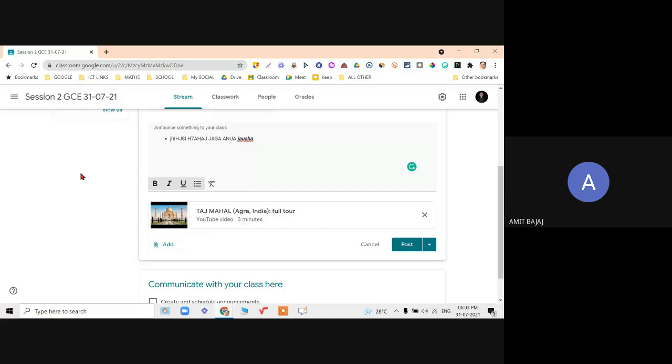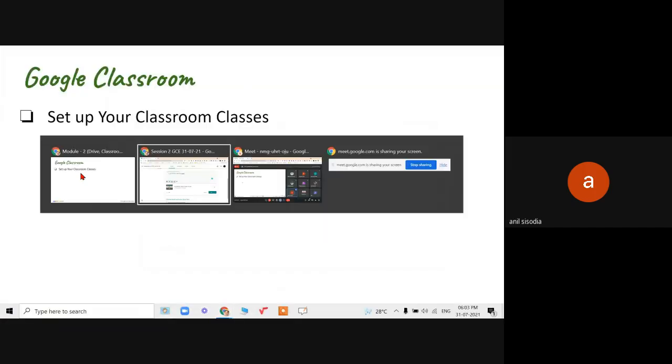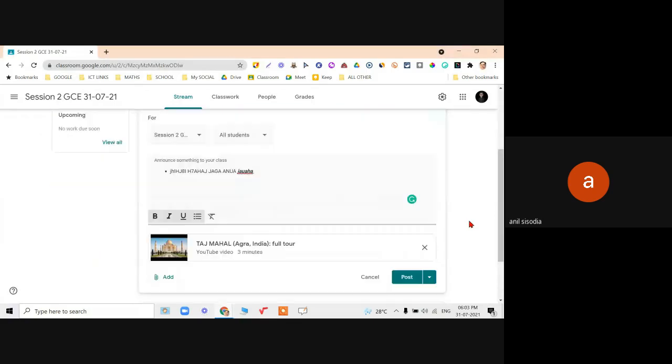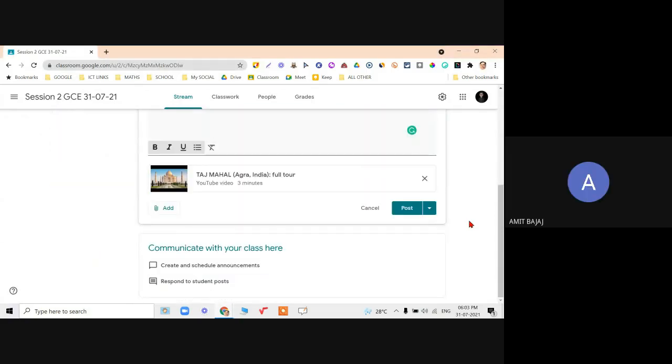Amit sir, I could not save this, although I was able to add a YouTube link, but how do I go about saving it? It is automatically saved. Okay. Yeah, you do not need to click on anything. It is automatically saved.